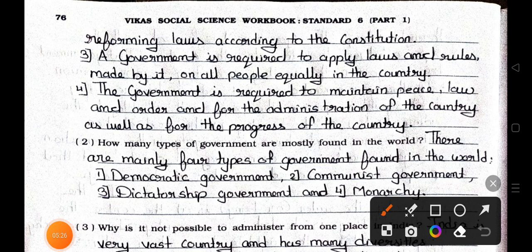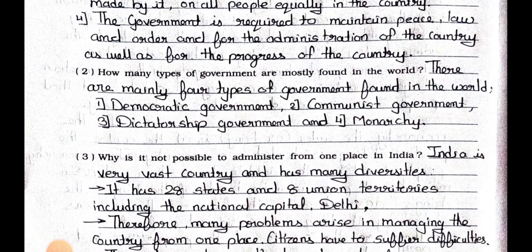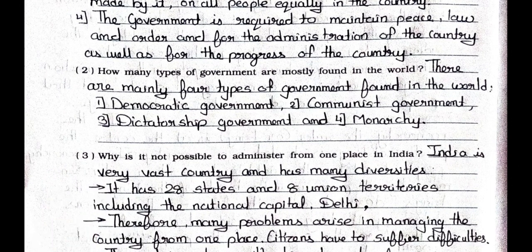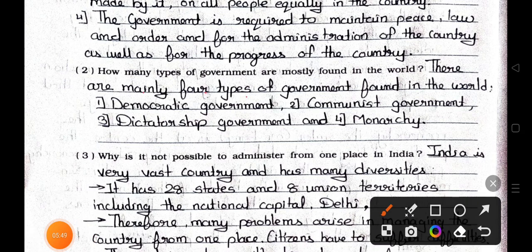A government is required to apply laws and rules made by it on all people equally in the country. The government is required to maintain peace, law, and order, and for the administration of the country as well as for the progress of the country. Number 2. How many types of government are mostly found in the world? Answer is, there are mainly 4 types of government found in the world. First one, democratic government. Number 2, communist government. Number 3, dictatorship government. And number 4, monarchy.